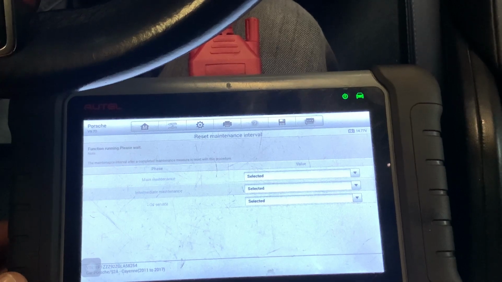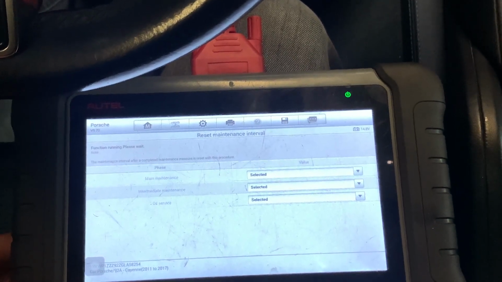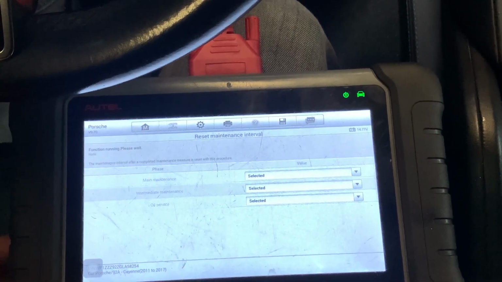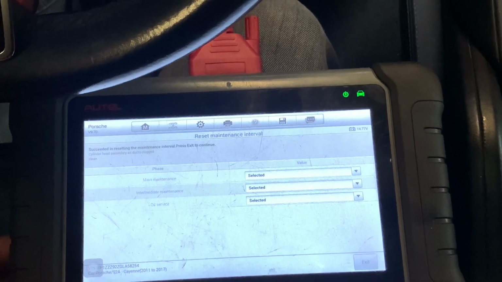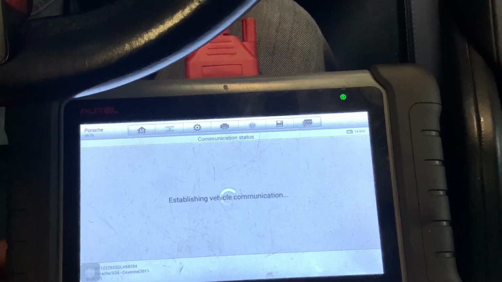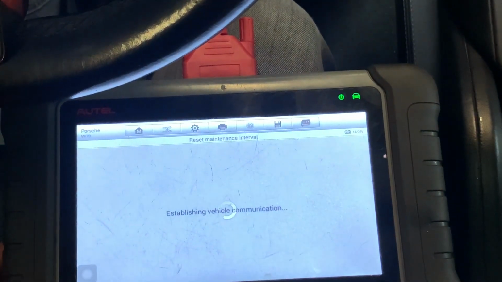Execute, select all of them, execute. Just wait a bit, succeeded, it says succeeded, exit, go to auto oil reset.